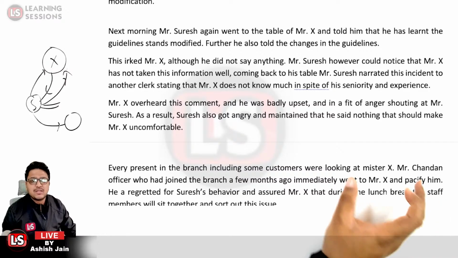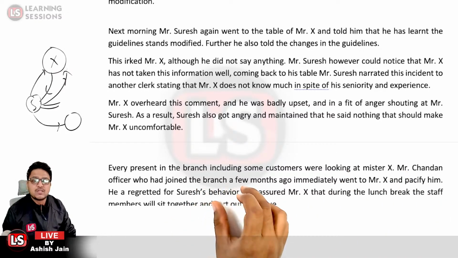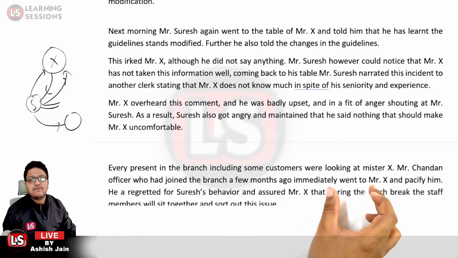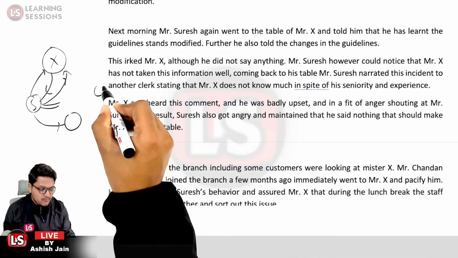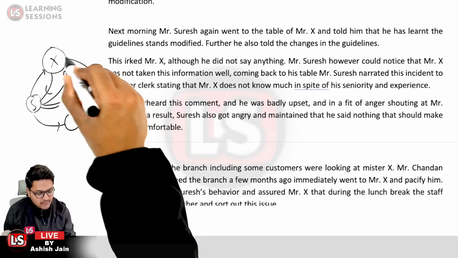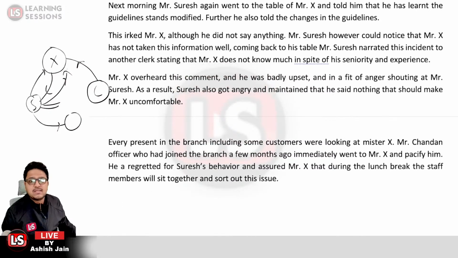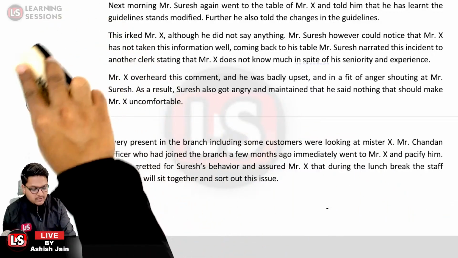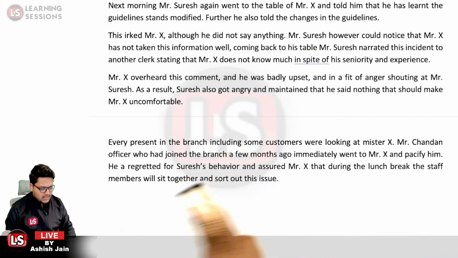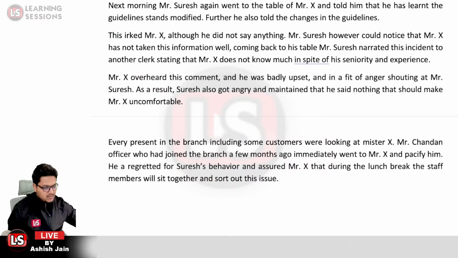Mr. Chandan, an officer who had joined the branch a few months ago, immediately went to Mr. X to pacify him. He regretted Suresh's behavior and assured Mr. X that during the lunch break, the staff members would sit together and sort out this issue. So this is a case study that was given from the year before last, and based upon that, we need to find the answers.